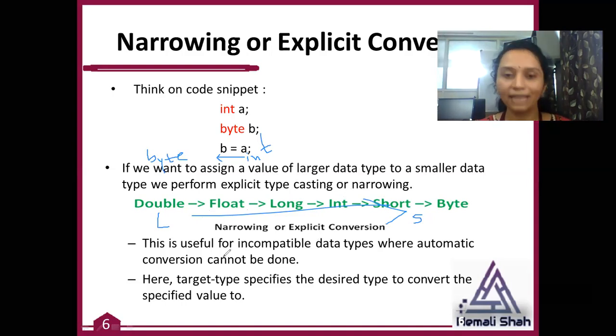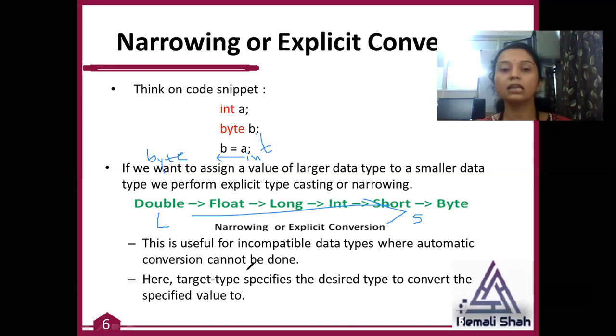Whenever such a case is in your code, you have to write some casting syntax. This is useful when incompatible data types are involved where automatic conversion cannot be done. At that time you have to use this.